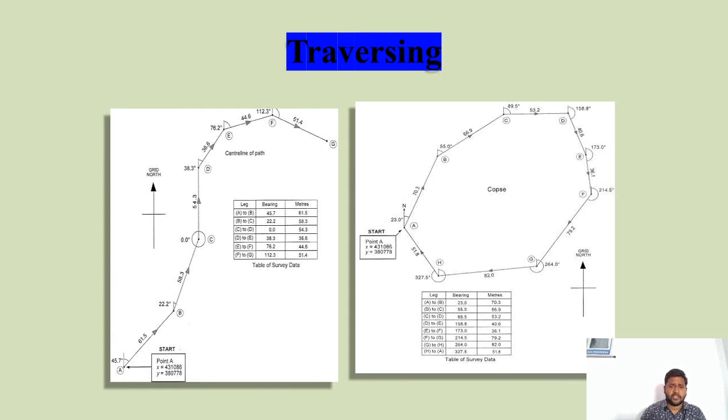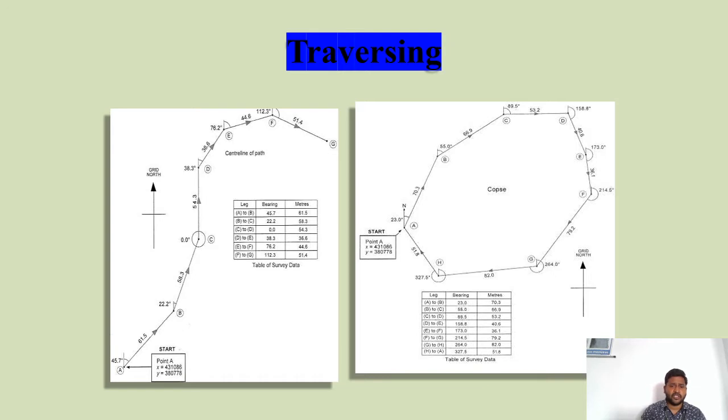This is traversing. If you see this traversing, one picture shows the open traverse, and another picture shows the closed traverse. In open traverse, the station will start at point A and it will be extended to station B, and then station C, then station D, and then station E. Similarly, we need to go on adding the stations. That is called open traverse.